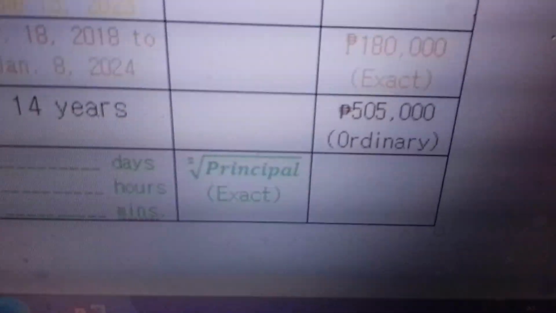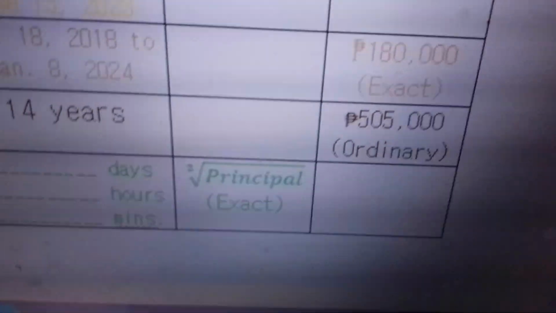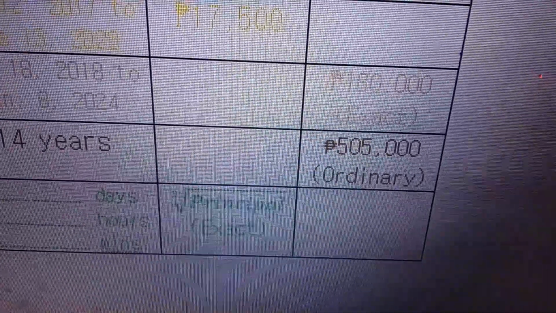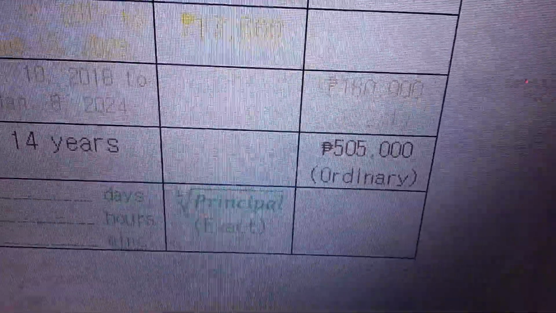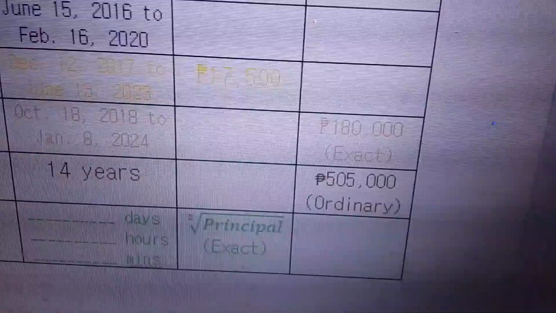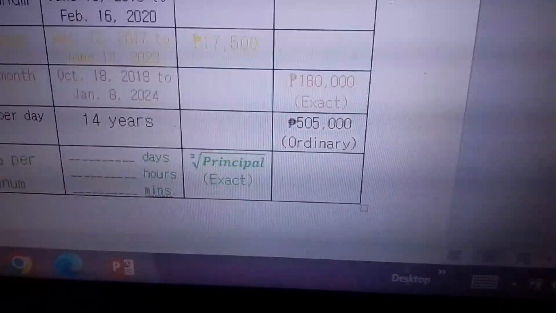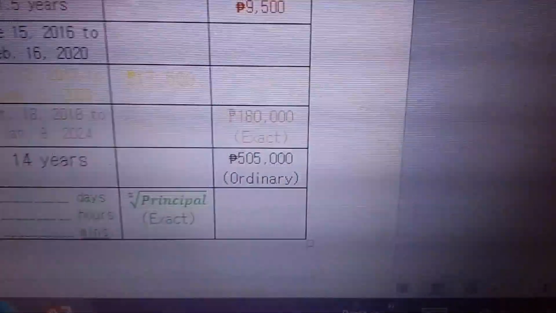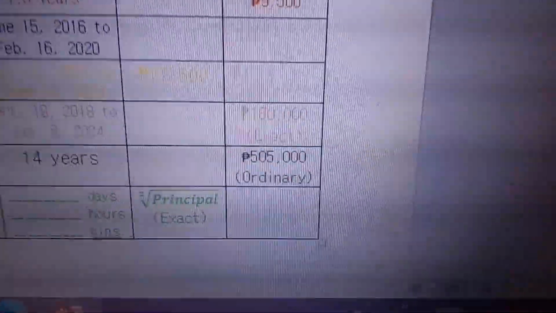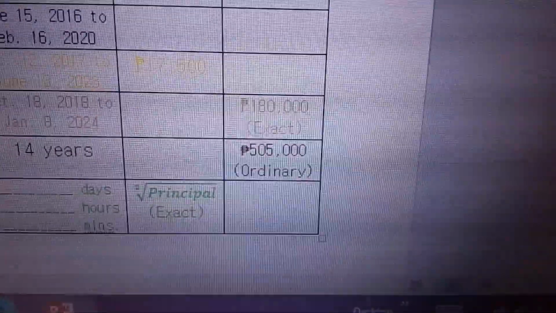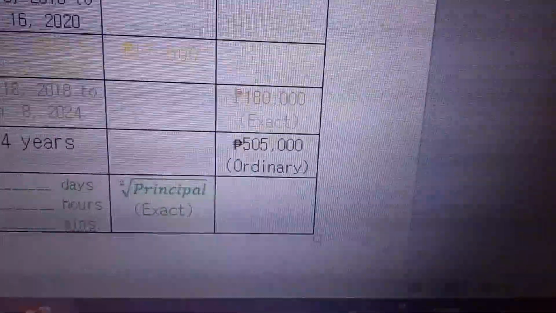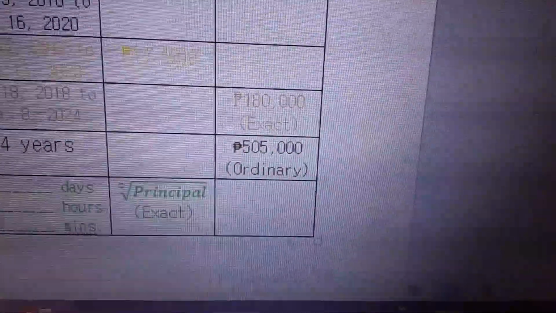And for interest, if you zoom in closely, it says taking the square root of the principal. Remember, we usually follow the principal here, but it's written underneath a square root. So you have to take the square root of the principal, and that is your interest. And that interest is the exact interest. Exact, so we use 365 here. Now, let's get to work.